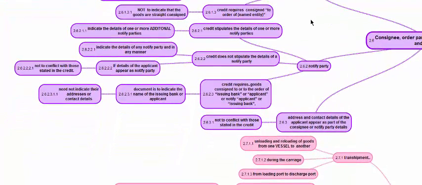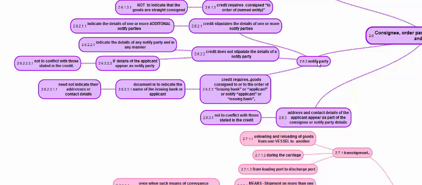Looking at notified party, if the credit stipulates the details of one or more notified parties, then the transport document can state one or more additional parties. If X and Y are mentioned here, the transport document can mention X and Z, Y and Z, X, Y and Z. If the credit does not stipulate the details of the notified party, then the transport document may indicate any notified party in any manner, it is acceptable.